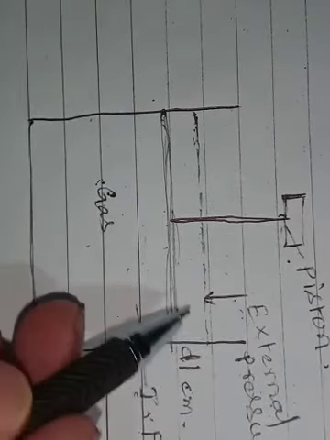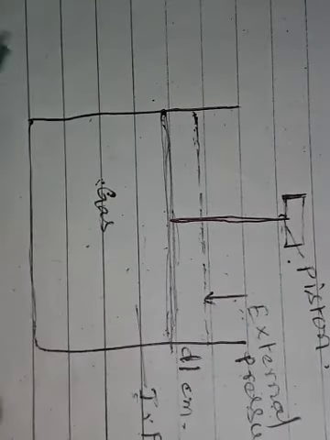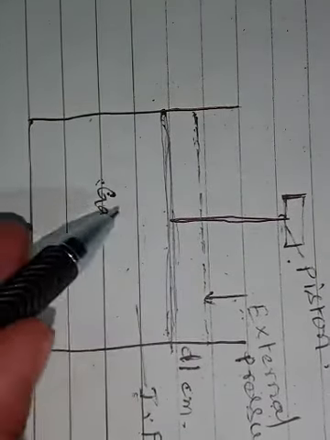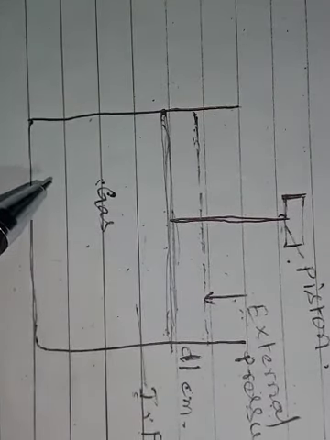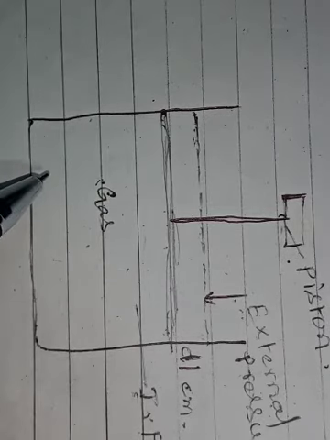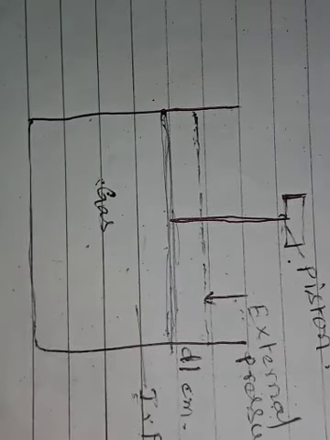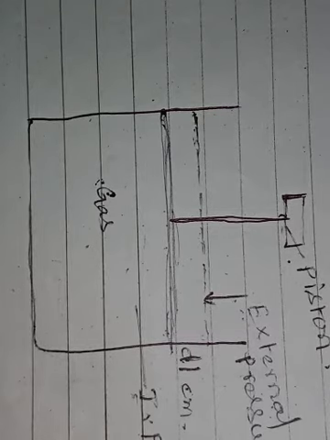If we remove the masses one by one, what happens? Again the system goes to its original state. This type of process is nothing but a reversible process. Just by adding a small amount of weight, the gas will compress. Just by removing that weight, the gas comes back to its original volume. Such type of work, such type of expansion, gives a reversible process.